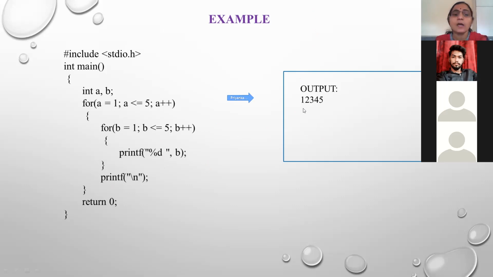Okay, there is no cursor, but due to this printf backslash n, the 5 blank lines will be left here, and this is the output. See here, this inner for loop is completely placed within this outer for loop, and this is the concept of nesting.